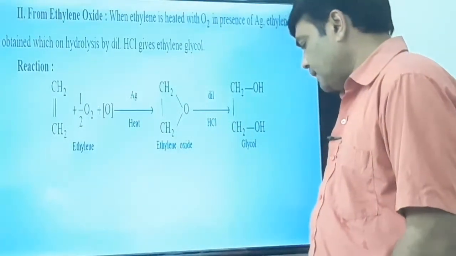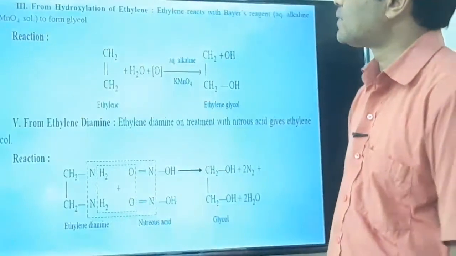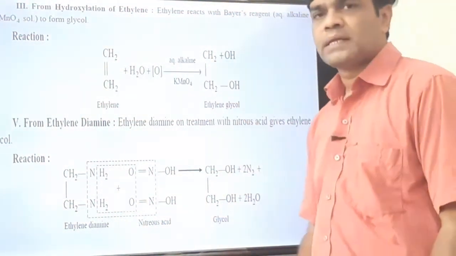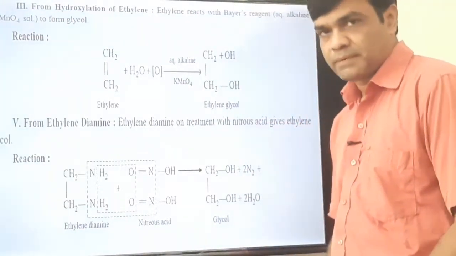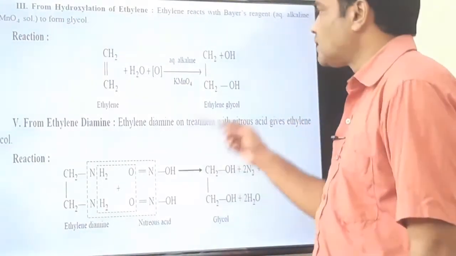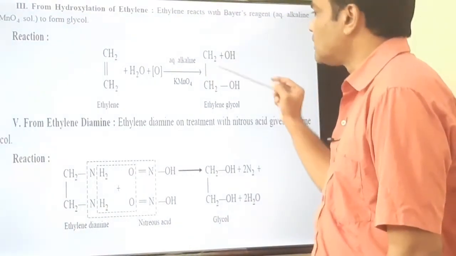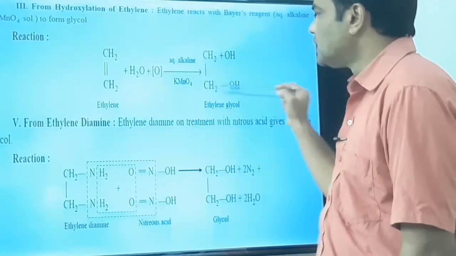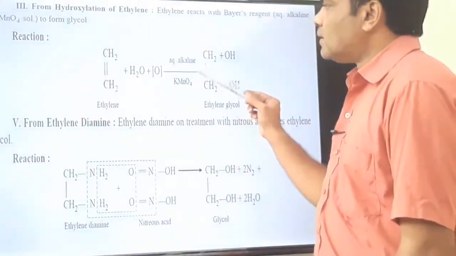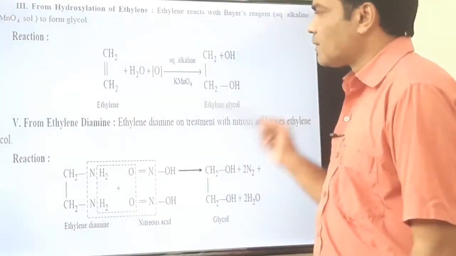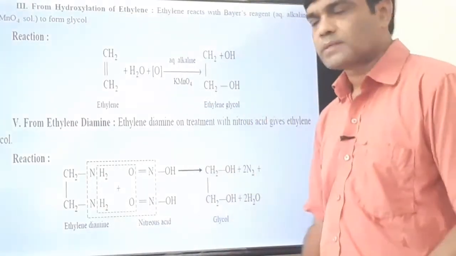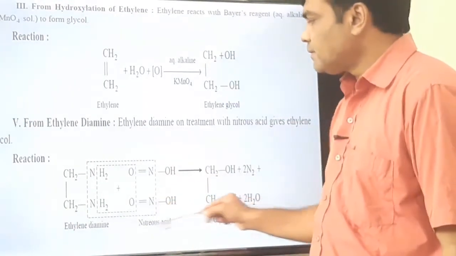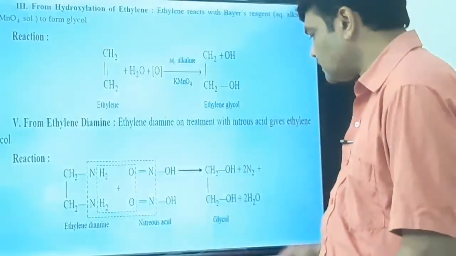Okay. Then the third method of preparation is from the hydroxylation of ethylene. Ethylene on treatment with aqueous alkaline KMnO4 or osmium tetroxide undergoes oxidation to give CH2OH-CH2OH. It is a bond, sorry, it is not a plus sign, it is a bond, CH2OH. Ethylene glycol is obtained. By this method one can prepare glycol. Instead of alkaline KMnO4, osmium tetroxide can also be used. Okay, from ethylene diamine on treatment with nitrous acid, we can also prepare the glycol.